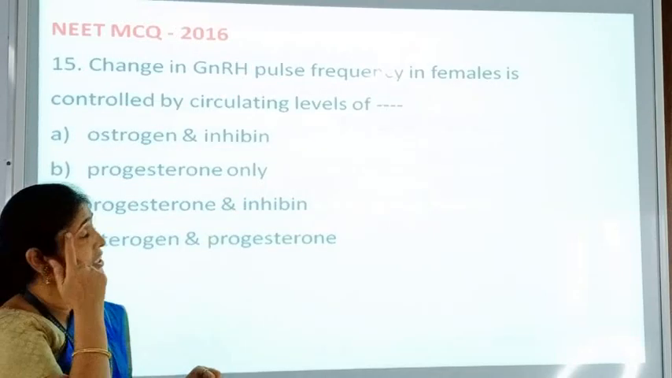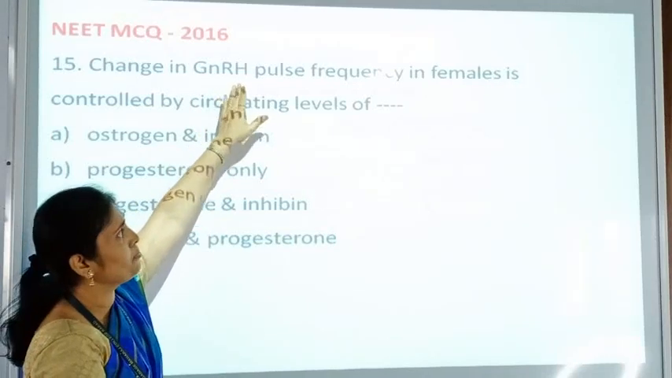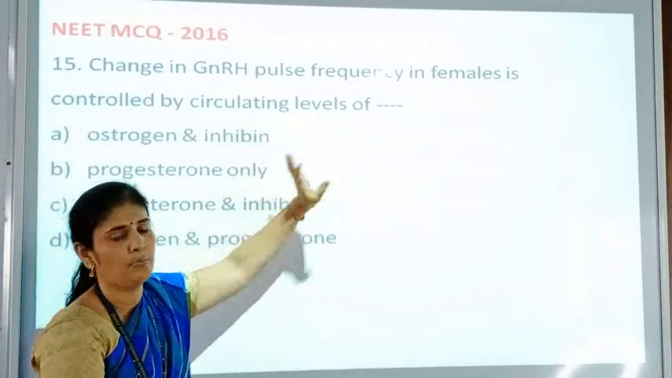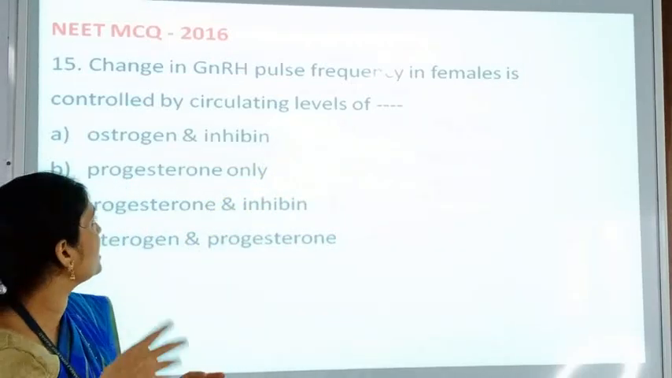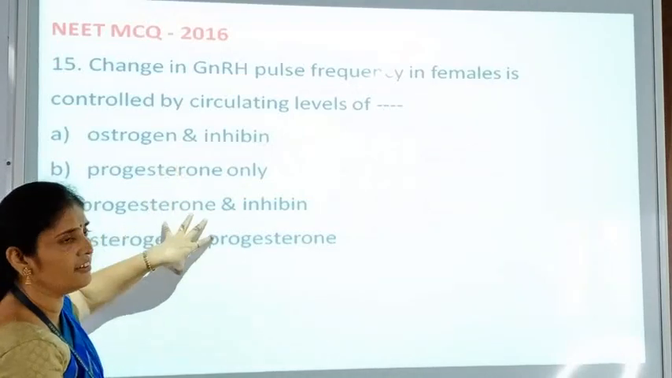Now another question here. Change in the GnRH. GnRH is a gonadotropin-releasing hormone. Pulse frequency in females is controlled by circulating levels of GnRH secretion, or the changes are controlled by which hormones?